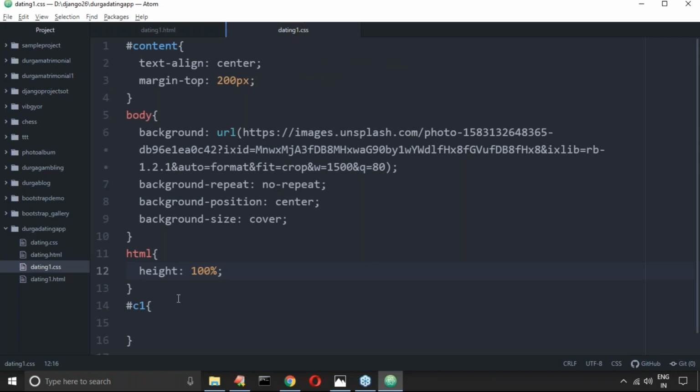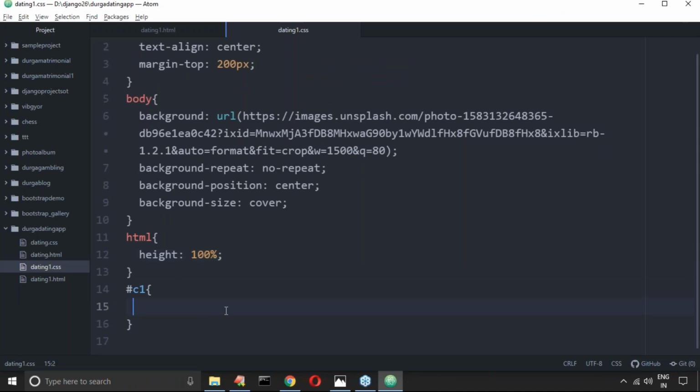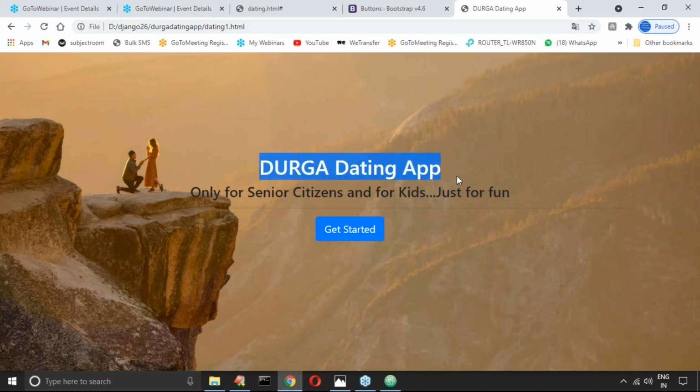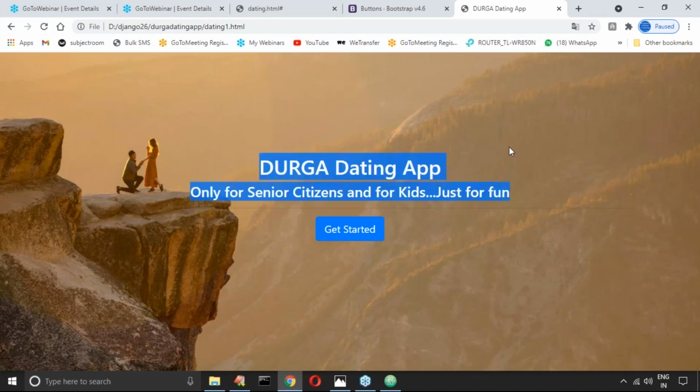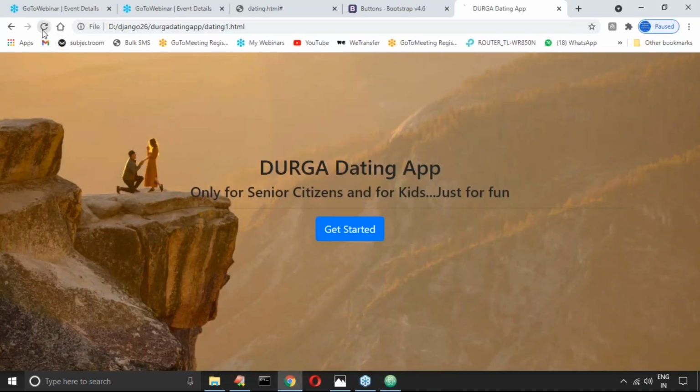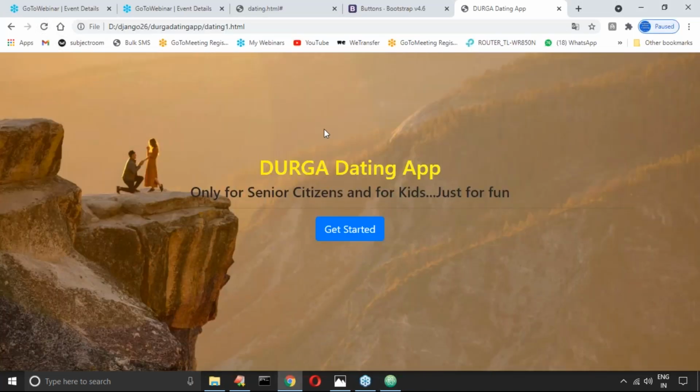Next, search C1 content C1, right? So which color is good with this background? You can decide the text color. Can I take yellow? How it looks, I don't know. Yes, yellow seems to be good.